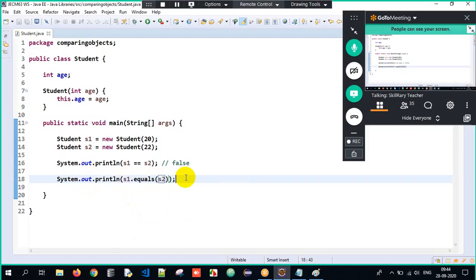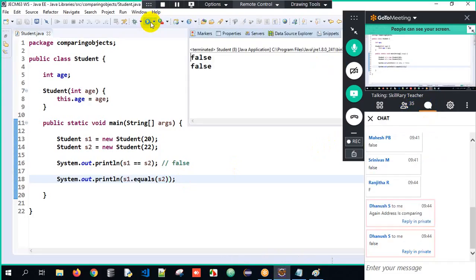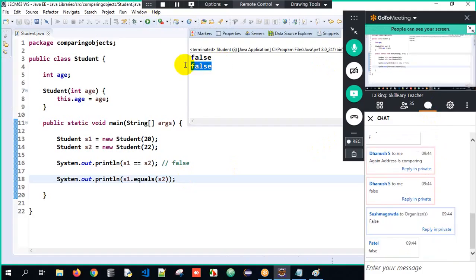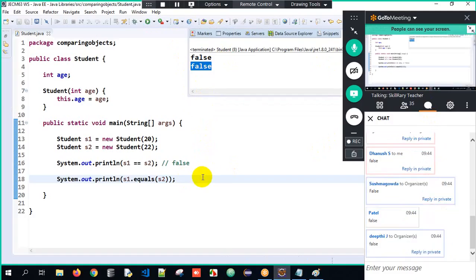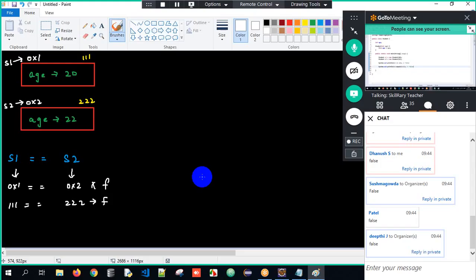Now what should be the output as of now? True or false here? Now again, when I execute the program, I will get the output as false only. So what did you understand? Okay, sir, we are getting false only, right?